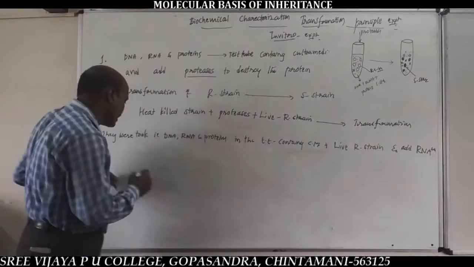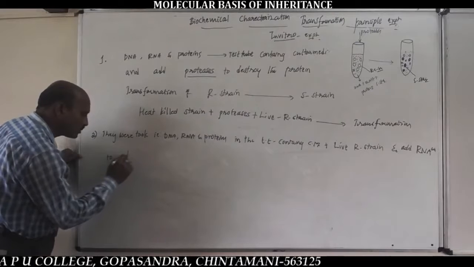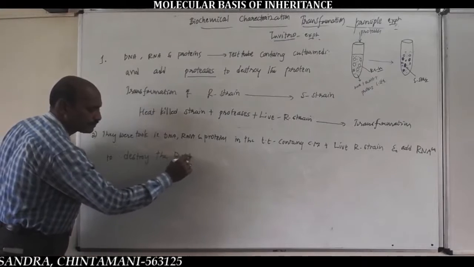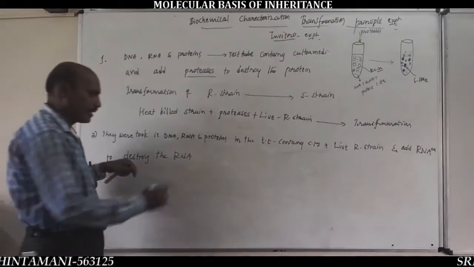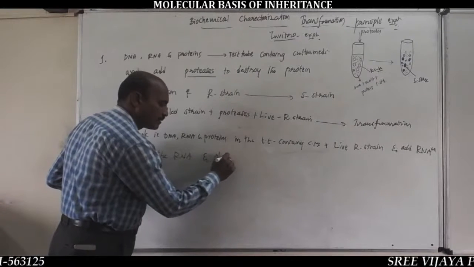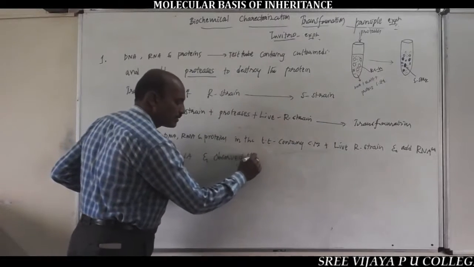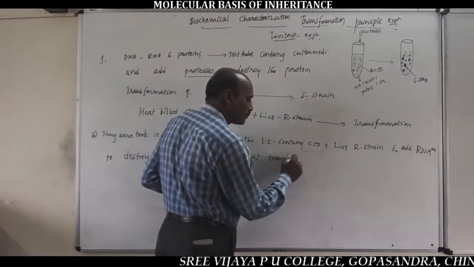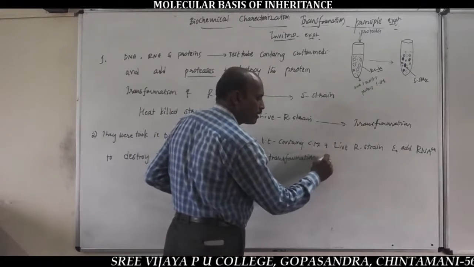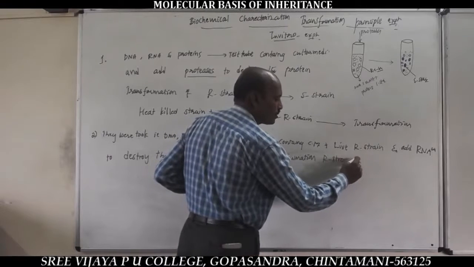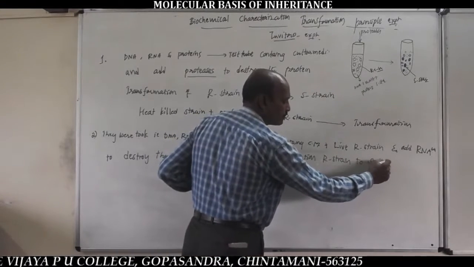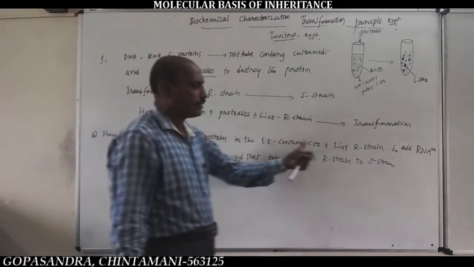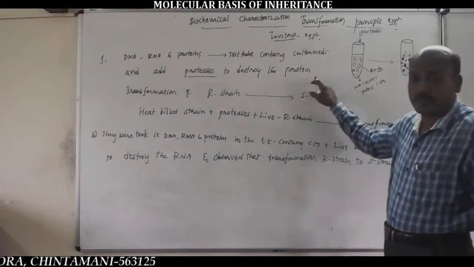Here, RNase enzyme to destroy the RNA, and observed, very important, transformation of R strain into S strain, same as the result of the first step.